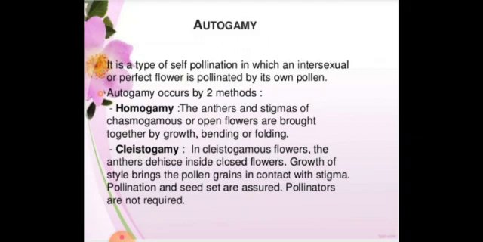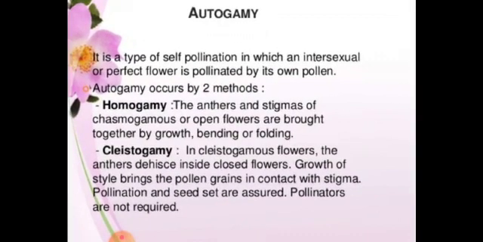These are chasmogamous flowers, that is, open flowers. Chasmo means open, gamous means marriage: open marriage. Then cleistogamy: cleisto means closed, gamy means marriage.